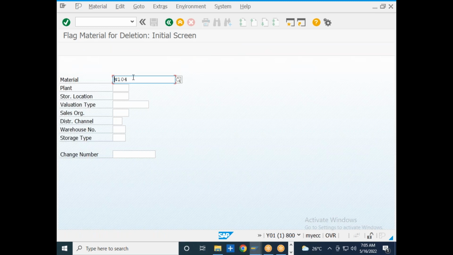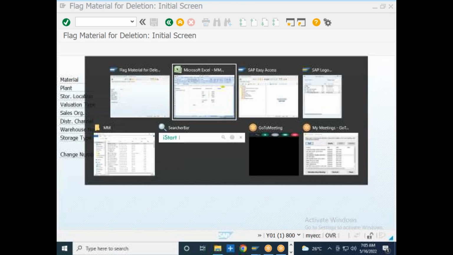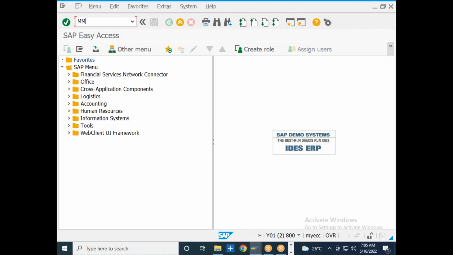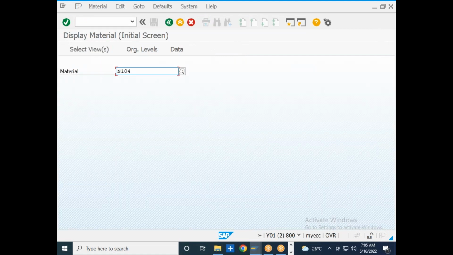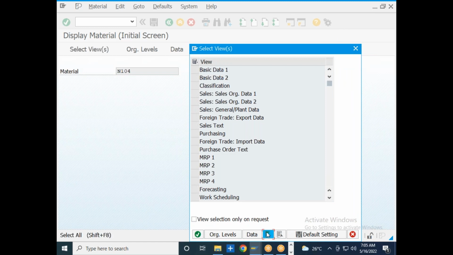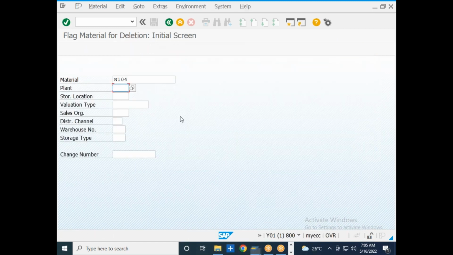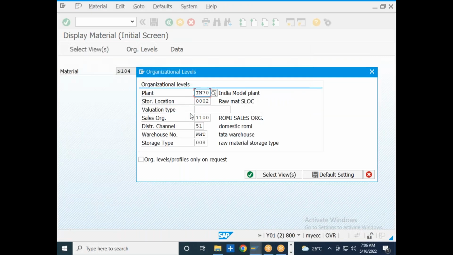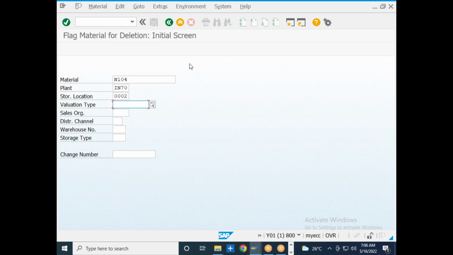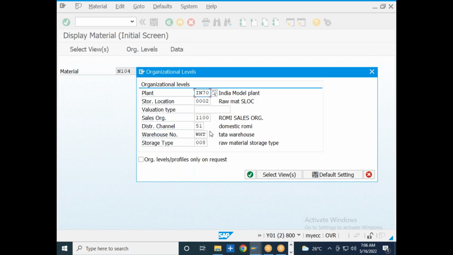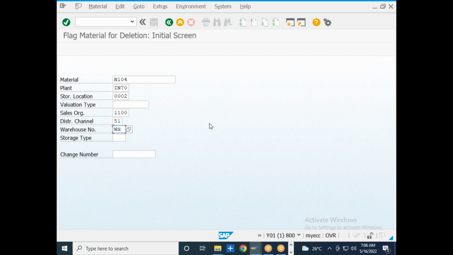I can delete the material at the plant level. Okay, so what is the plant I have taken to create the material? Let me see. I can delete a material at the plant level or storage location level. There are various levels. So I can delete at IN70. I can delete the material at the plant level or storage location level, 1100, 51 and RS, 51 and WHD and 008. So these are the levels at which I can delete.